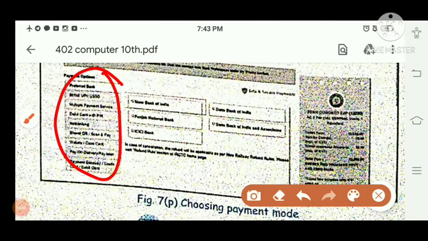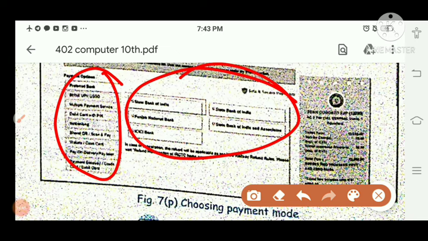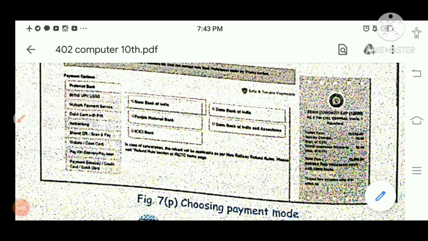The last option is the payment option. From here you will select your bank and your type. Then select your bank, and the same process follows: your card number, CVV number, and all these things you have to enter. At last, when you have made the payment from your side, you will wait for a few seconds. It will provide the e-ticket on your registered mobile number and your Gmail account.